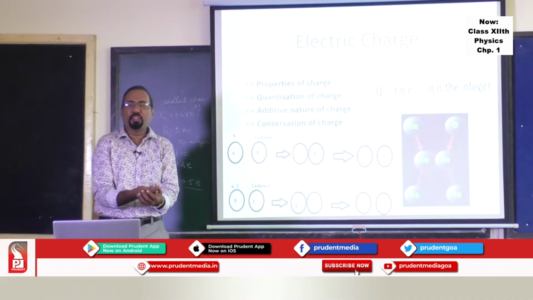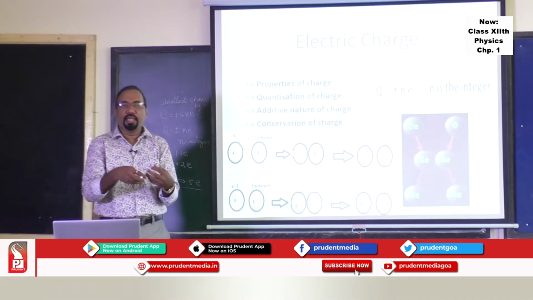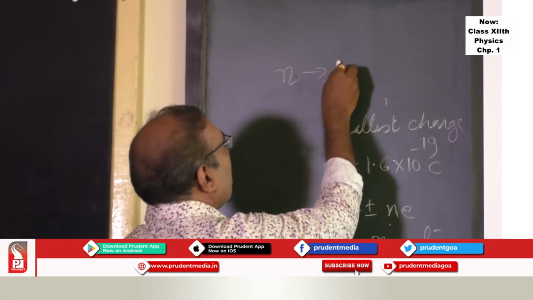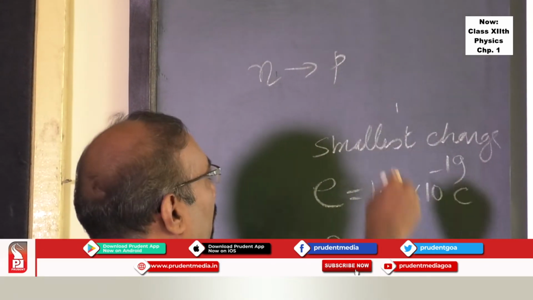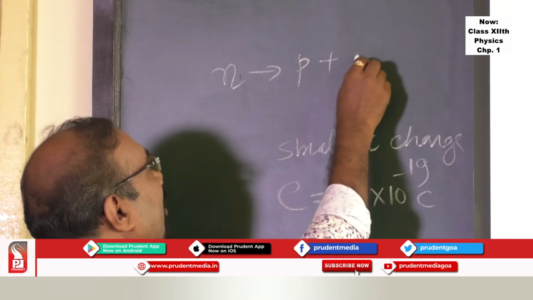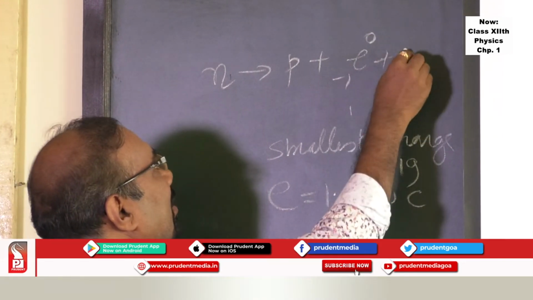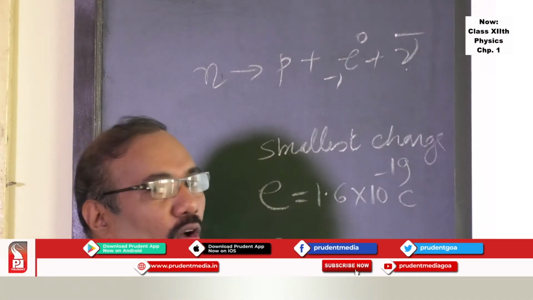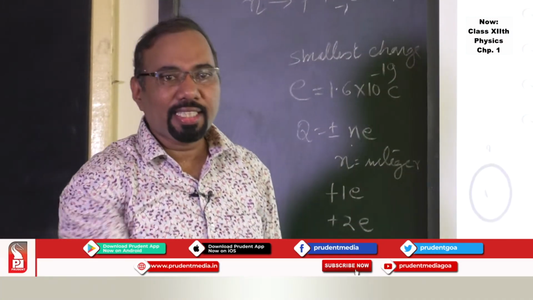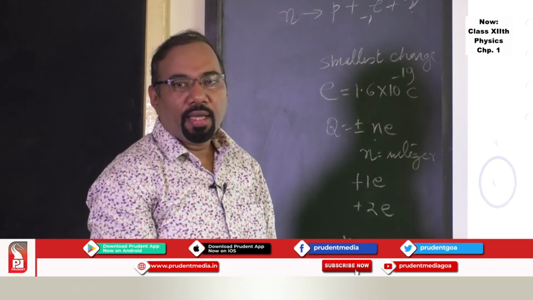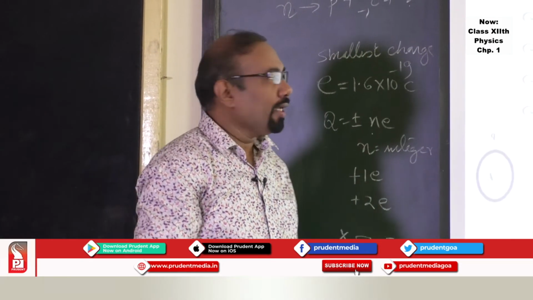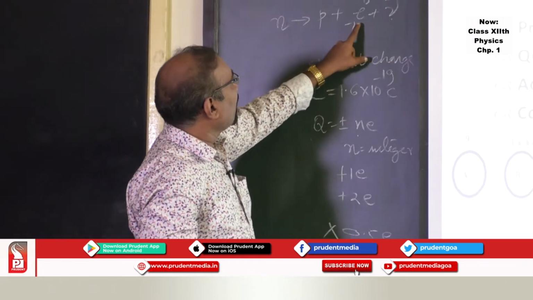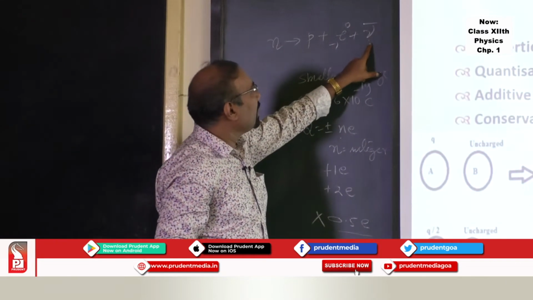A similar type of expression you can understand also. Suppose in radioactivity, a neutron goes out. When a neutron is given out, it gives a proton. Proton plus the electron is ejected, plus some uncharged particle is emitted along with that electron. This type of reaction you are going to study in the nuclei chapter number 13, which carries just 2 marks. So the neutron goes out to make a proton, an electron, and this particle.